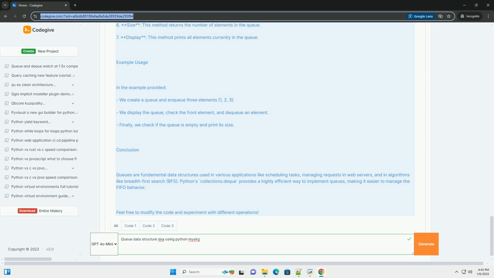Conclusion. Queues are fundamental data structures used in various applications like scheduling tasks, managing requests in web servers, and in algorithms like breadth first search, BFS. Python's collections.deque provides a highly efficient way to implement queues, making it easier to manage the FIFO behavior. Feel free to modify the code and experiment with different operations.